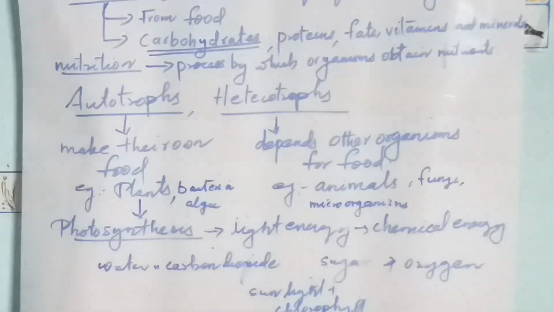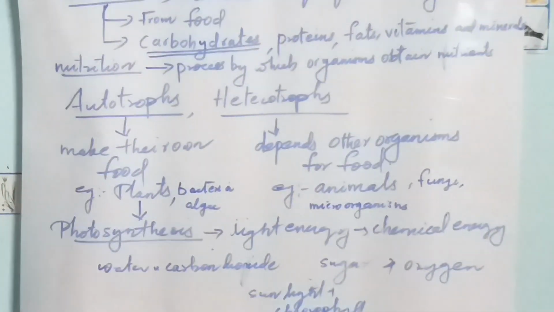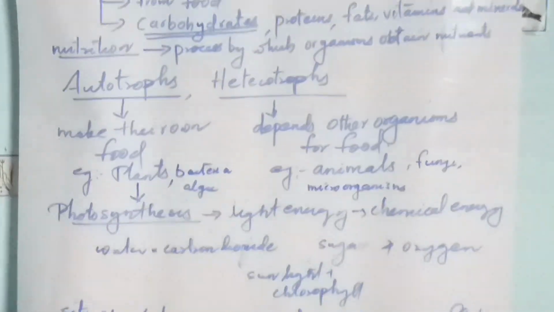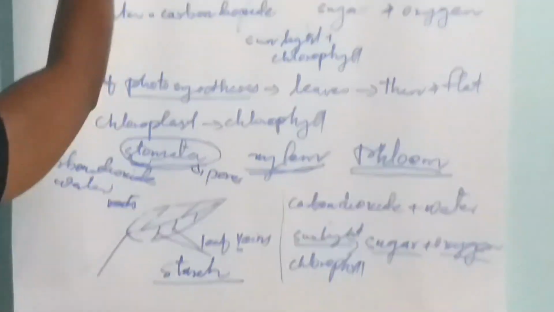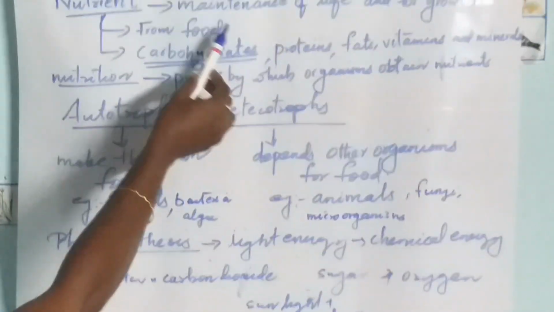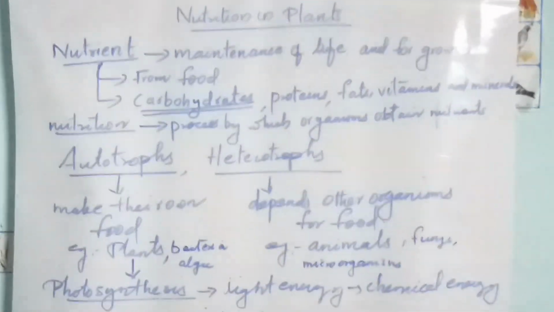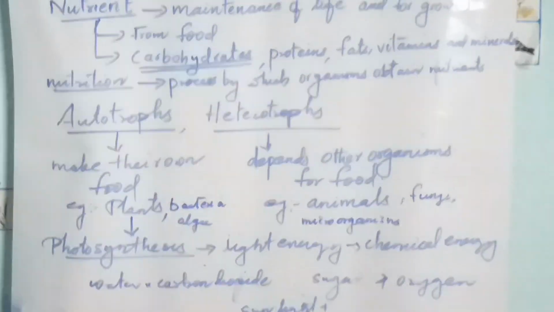Then we conclude today's class by summarizing all these things. We studied about nutrients, a substance that is essential for the maintenance of life and growth of organisms.